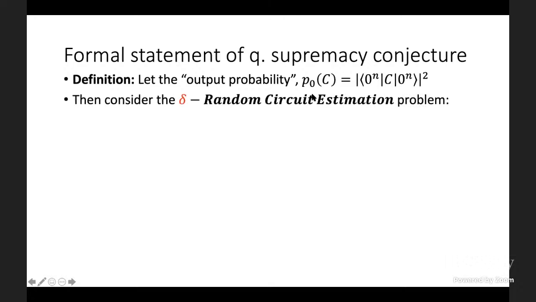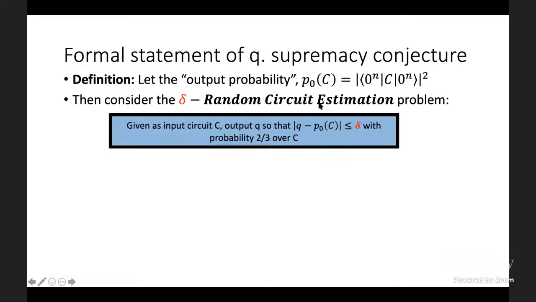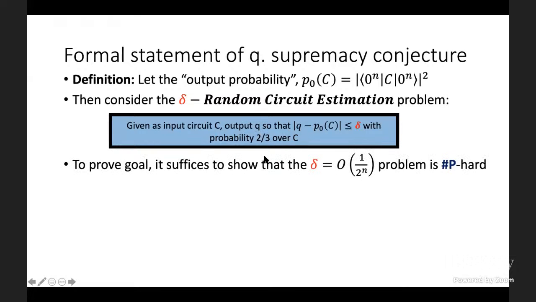Now, the main subject of study in this talk will be what I call the delta random circuit estimation problem, which is, given as input a circuit C, output an estimate Q to the output probability P0 of C with imprecision delta with probability 2/3 over the circuit. Okay, so this is just formalizing what I told you about in the last slide.